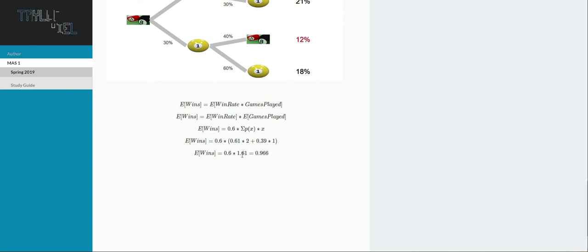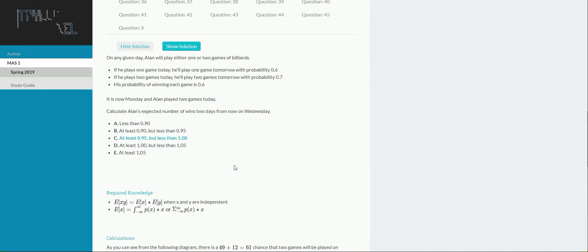So if we expect 1.61 games to be played, and we expect 60% of games to be won, we would expect 0.966 games to be won on Wednesday. Scrolling up, we see that falls in the range specified by C, and that is our final answer.